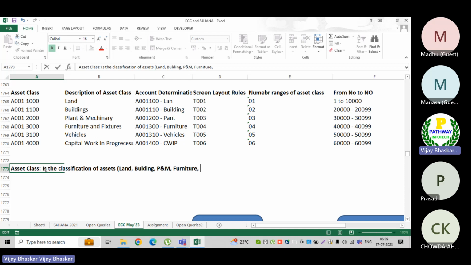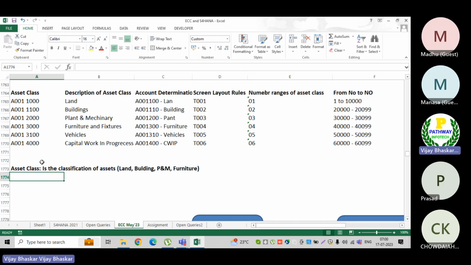These are all tangible assets. Let's say I have intangible assets also, like goodwill and copyrights. So how am I going to classify my assets?